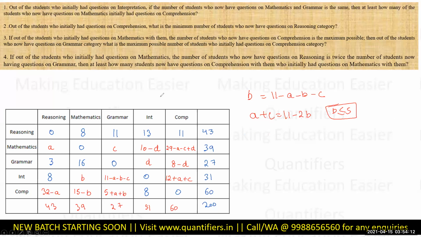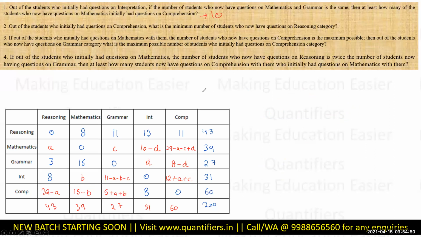Then at least how many of the students who now have questions on mathematics, who had questions on comprehension, what is the minimum value of this? Now in order to minimize this, I have to keep B as maximum as possible. What is the maximum I can keep B? 5, which I wrote here. As soon as I wrote that, my answer came 15 minus 5, 10. So again, see, as soon as you have filled the data, the question is going to be very easy now. If you have filled it rightly, so the answer of the first question is nothing but 10, right?